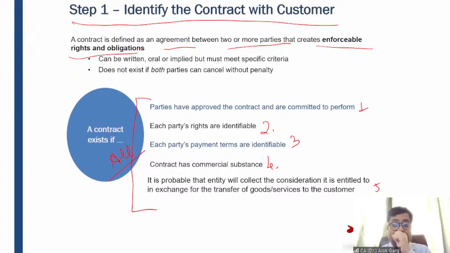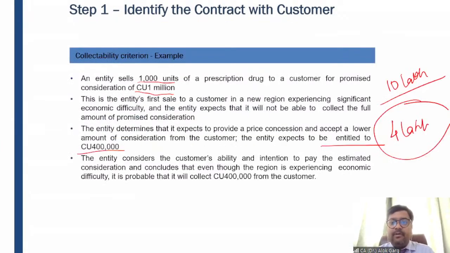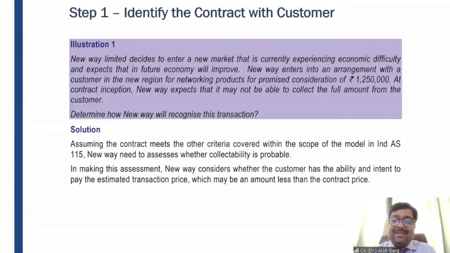Okay. Sir, then what to do? In that case, the advance which you have received from the customer, you have to show it as a liability till the time you satisfy the performance obligation. Right? Clear? Now we are coming to the first example of the institute study material, so that you will be more comfortable while looking at it, because this is something which you always refer to to prepare for your examination, right?